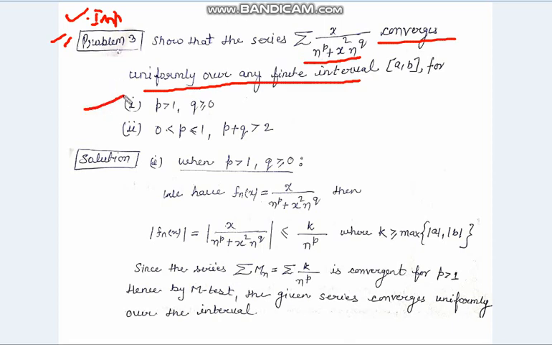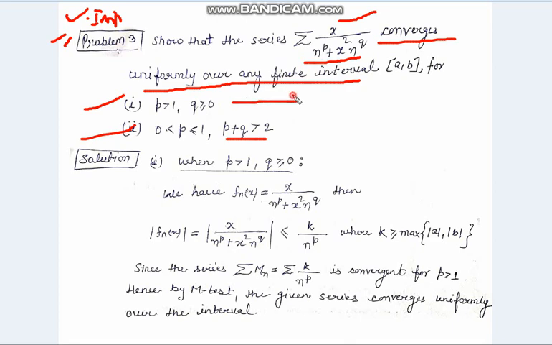The first condition is, if p is greater than 1 and q is any positive number, then this series is uniformly convergent. Otherwise, if p is less than or equal to 1, greater than 0, and the sum p plus q is strictly greater than 2, then also this series is uniformly convergent.